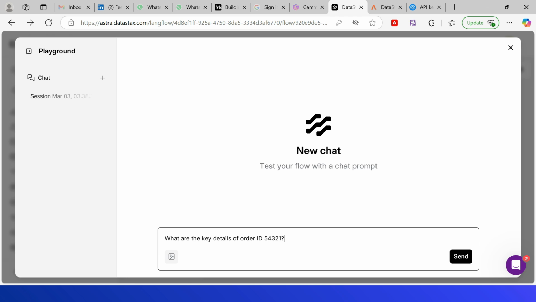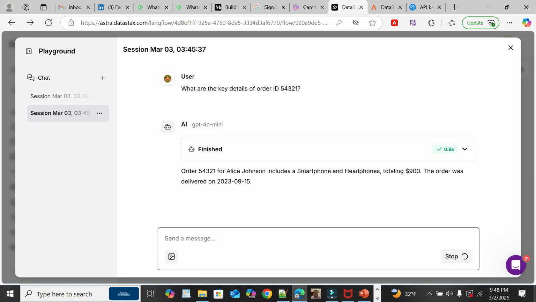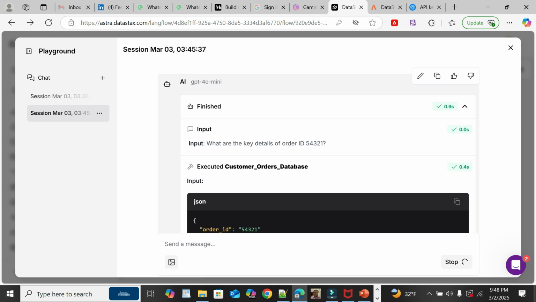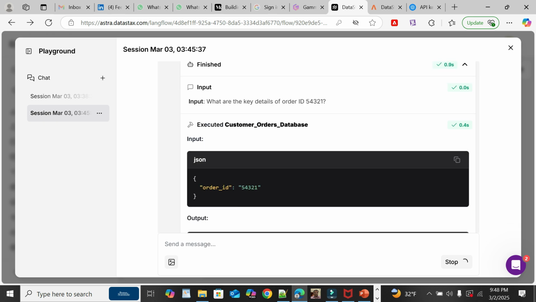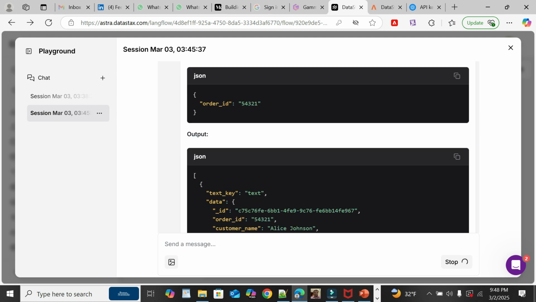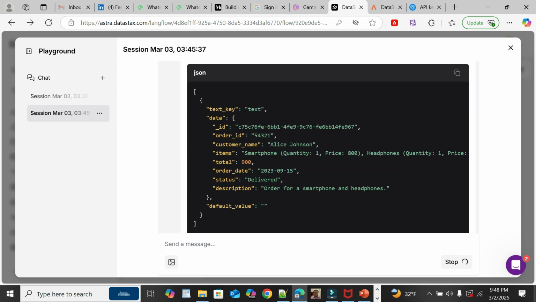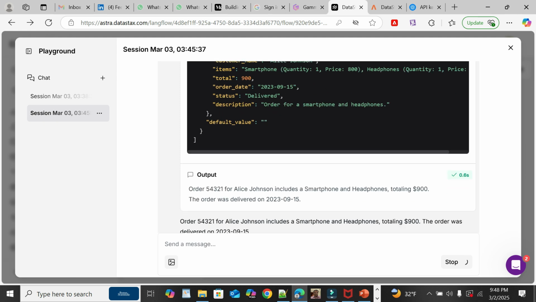What are the key details of order ID 54321? Okay, we received the response. If you see here, finished. If you go and see here, input, whatever the input we sent, then executed customer order database, then what is the input, order ID 54321, and received the JSON output.